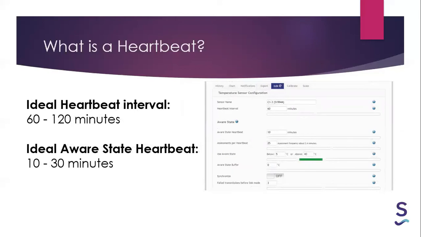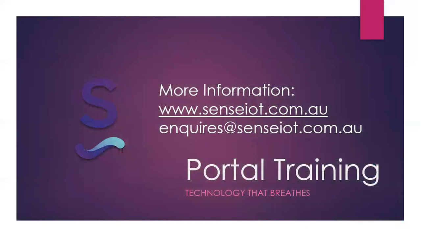So ideally, a heartbeat should be around 60 to 120 minutes that the sensor is waking up and throwing its data across. It can be less than that, but to save on battery power, it's better to have around 60 to 120 minutes. And then when it has picked up that it's fallen outside of its parameters, so it's entered an aware state, it's better to have this around 10 to 30 minutes, depending on each client. So that's it for what is a heartbeat and aware states.